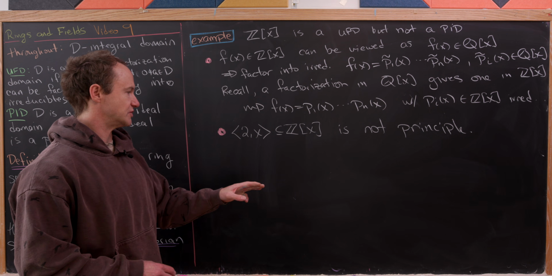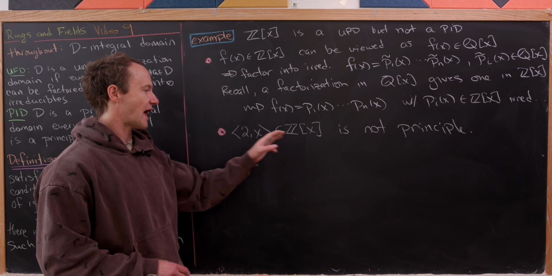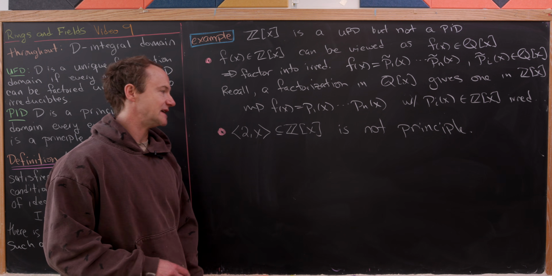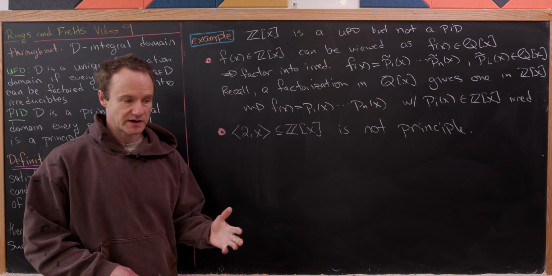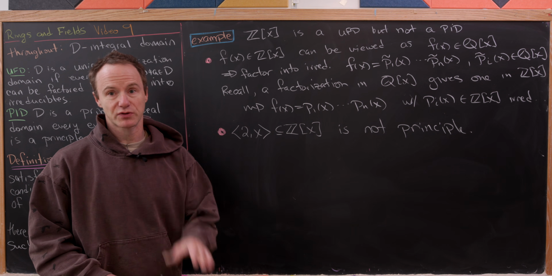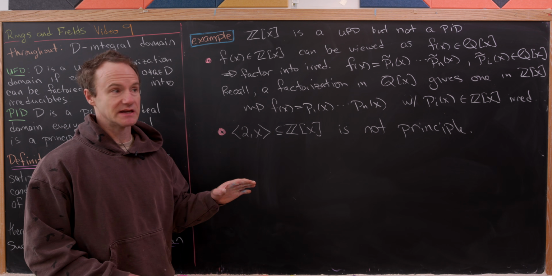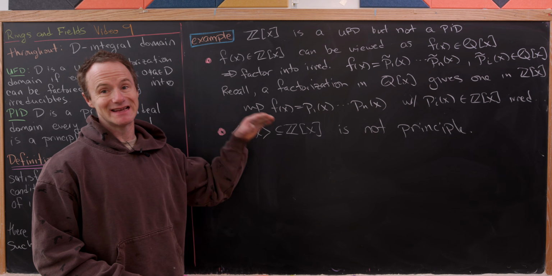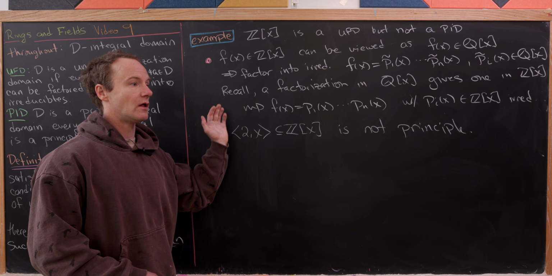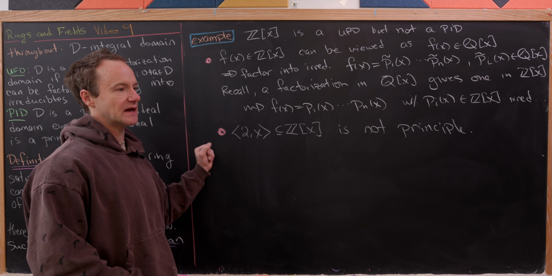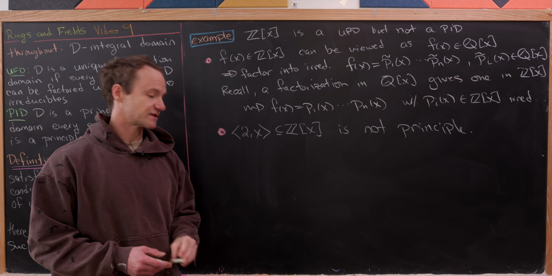Now what we want to do is recall that this ideal generated by 2 and x as an ideal of Z adjoin x is not a principal ideal. So we've got an ideal which is not principal, which means it's not a PID, and we've got a unique factorization property, which means it is a UFD. So while all PIDs are UFDs, not all UFDs are PIDs. So now I'm going to leave you with some exercises.